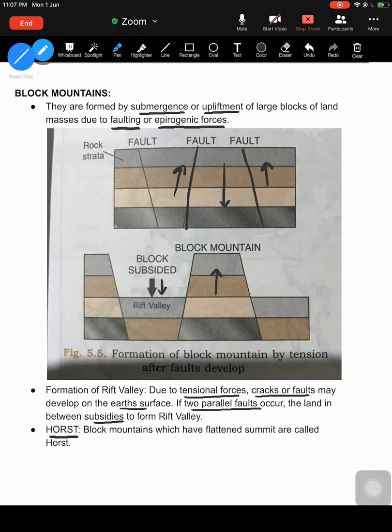Horsts are basically the flattened summit. This flat portion of the block mountain is known as your horst. So that is about block mountains. Just know that they are formed because of faulting or cracking, which is also known as epeirogenic forces. This can lead to either submergence leading to a rift valley, or upliftment leading to block mountains.